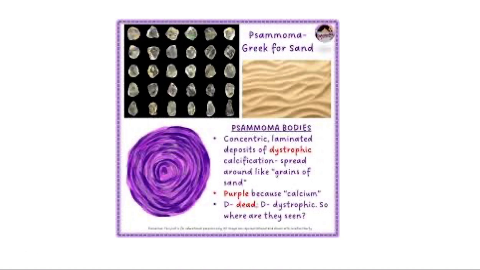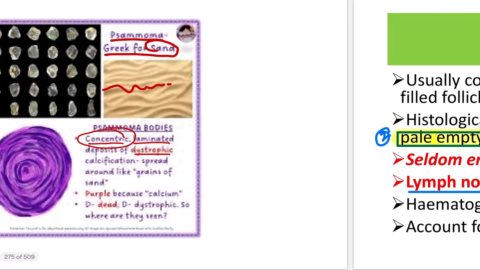So what is the Psammoma? Psammoma is the Greek for sand. So the sand web, here we can see the web of the sand. So in this pattern, the calcium deposition occurs. This picture is not so obvious, but we can gather information from it. It is concentric. Here we can see this is the concentric lamellated deposit of the dystrophic calcification, so it is the concentric pattern present in case of the Psammoma bodies.